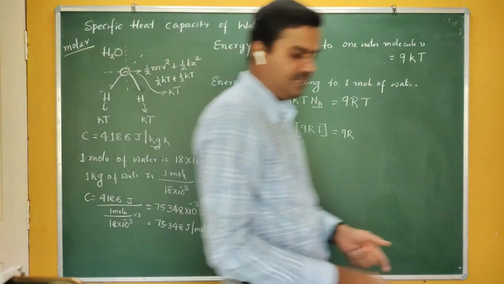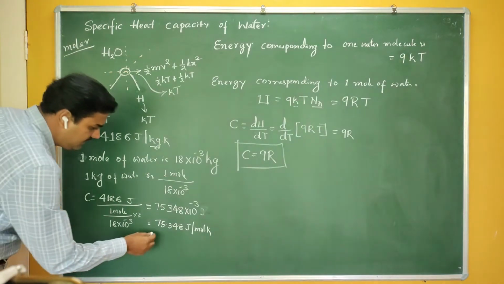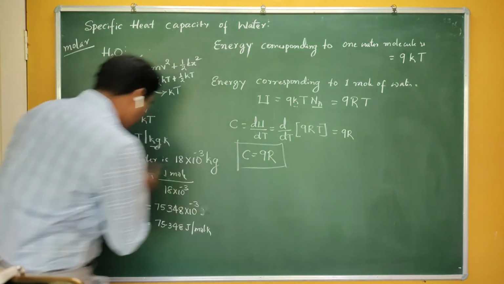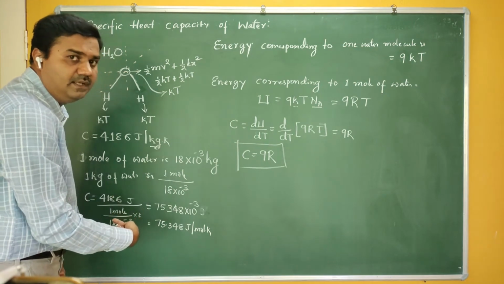Now this is the molar specific heat of water. What is its value? You can see here, something around 75.348 joule per mole per Kelvin. This data we are getting from experimental observations.